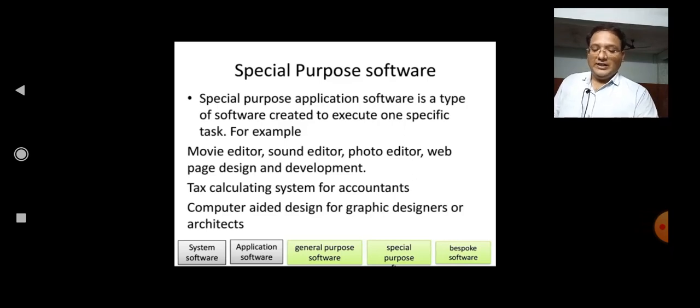So special purpose software is more limited in what it will do and handles the specific needs of a particular profession or business. This software is developed for some particular type of requirement, such as educational software or entertainment software.